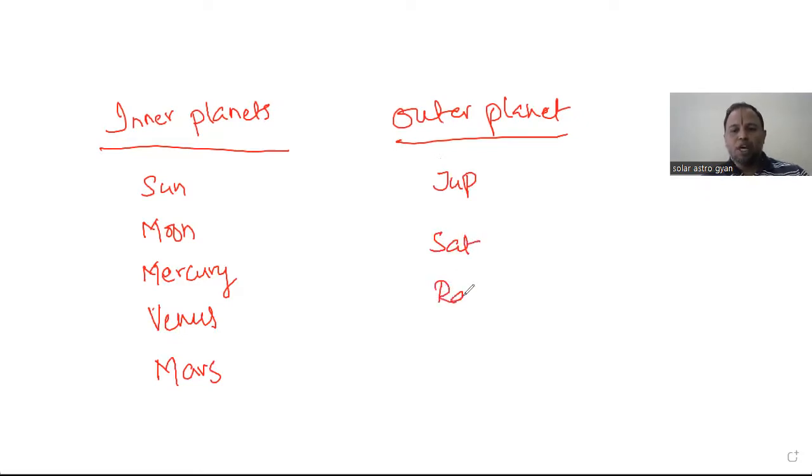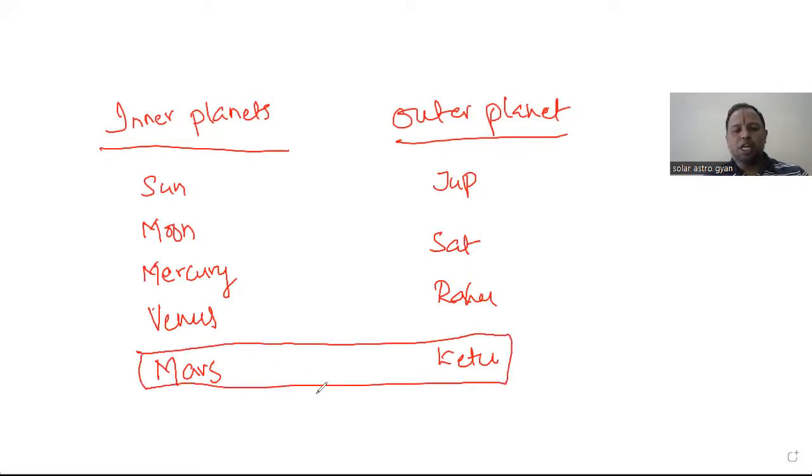And Rahu Ketu, as you all know, these are the shadow planets, and they are also called outer planets. But these two planets, that is Mars and Ketu, are called the intermediary planets. That is, they play a very important role both internally and externally.